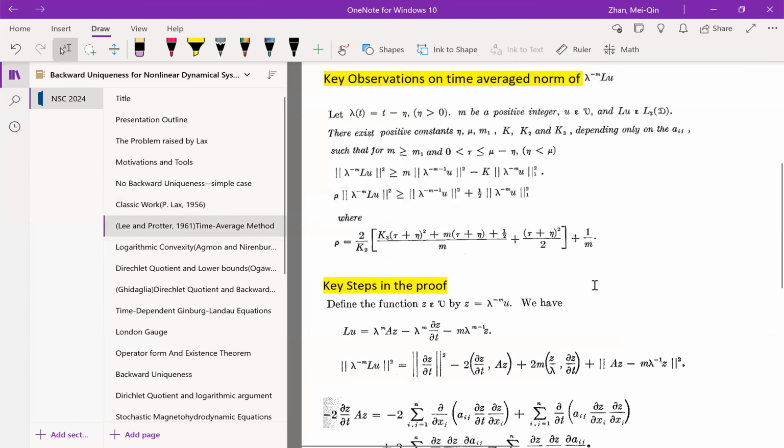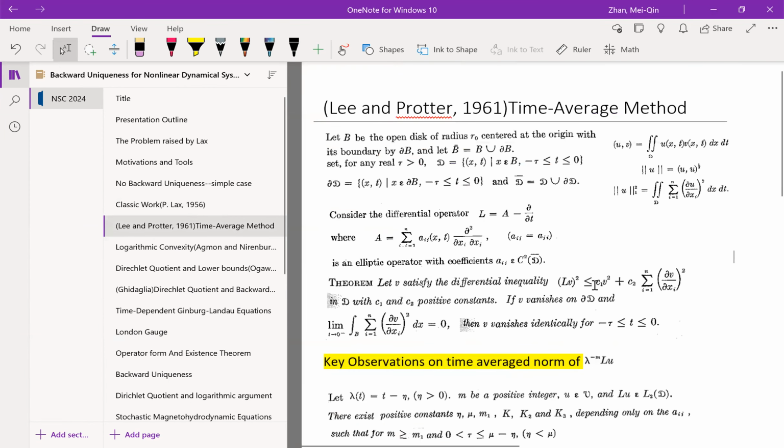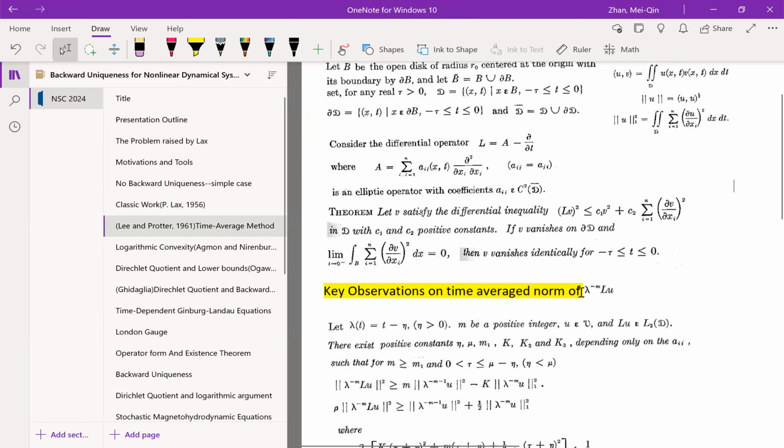And then Lees and Protter in 1961 tried to study backward uniqueness, among other problems, of this heat operator L equal to A minus d/dt on a unit disk. And of course the requirement for their work is that a_ij is a C2 function, which is a very strong requirement, and A is positive definite.